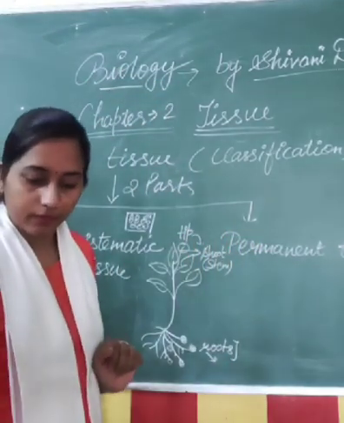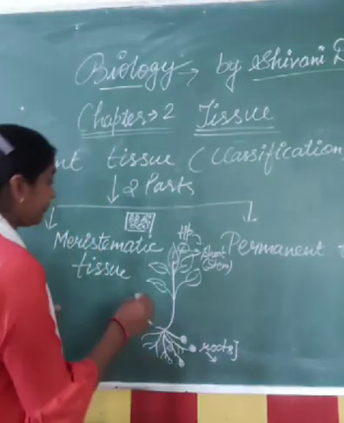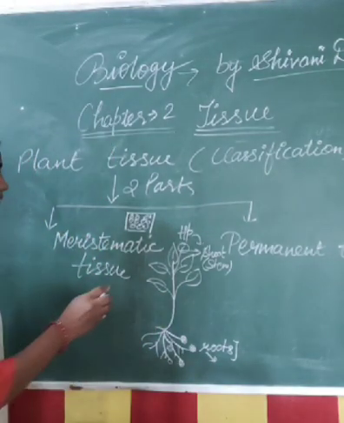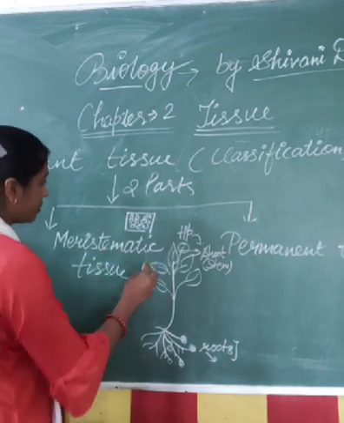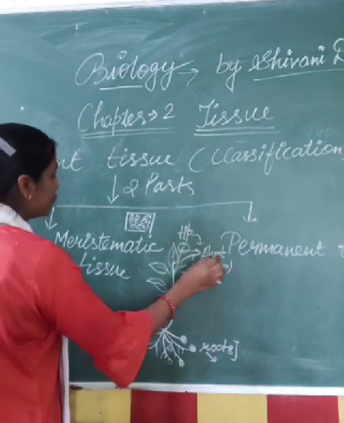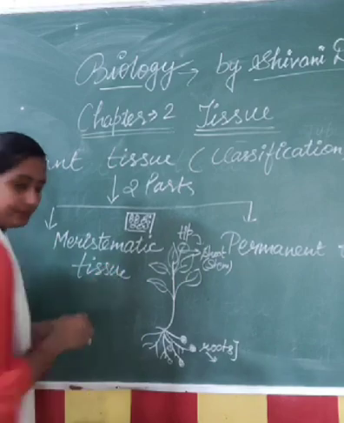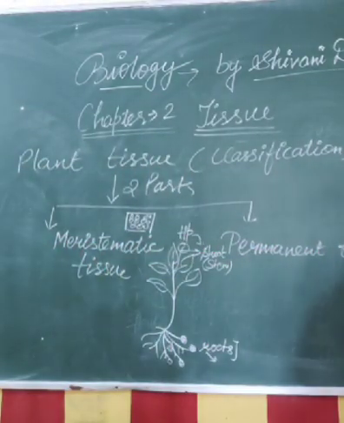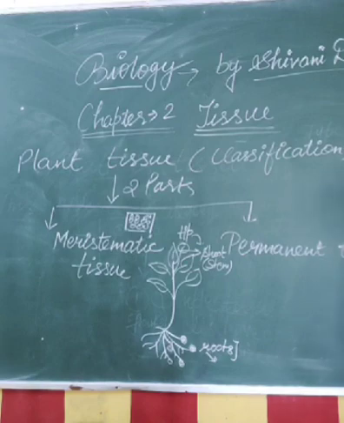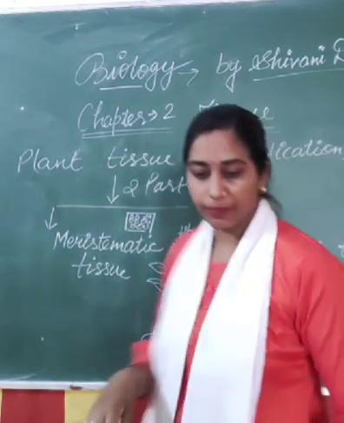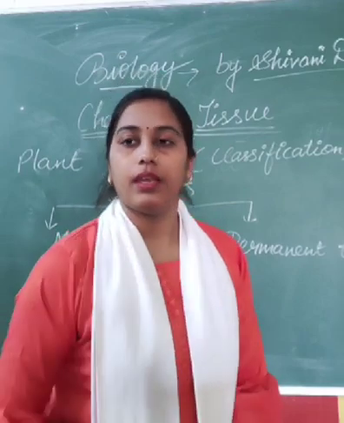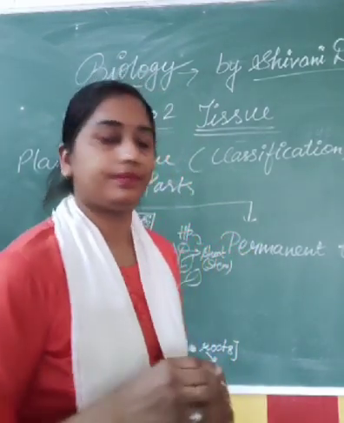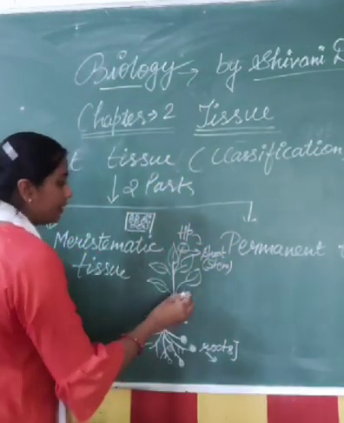Then we will also understand the structure of the shoot. Let's understand.